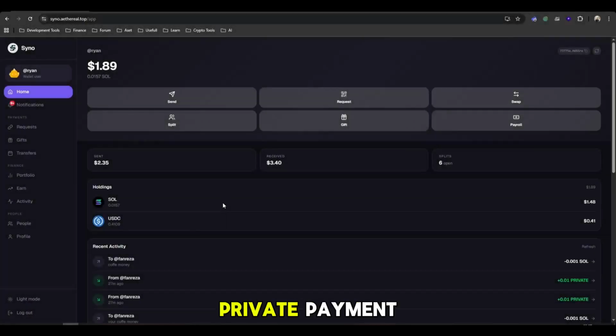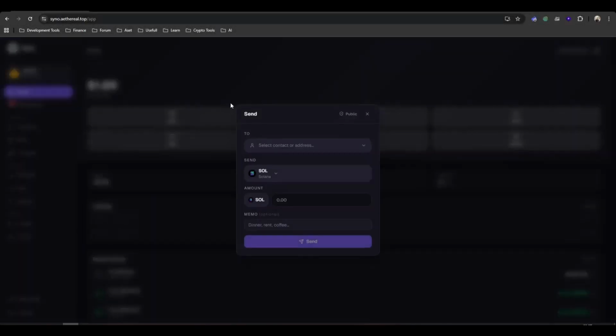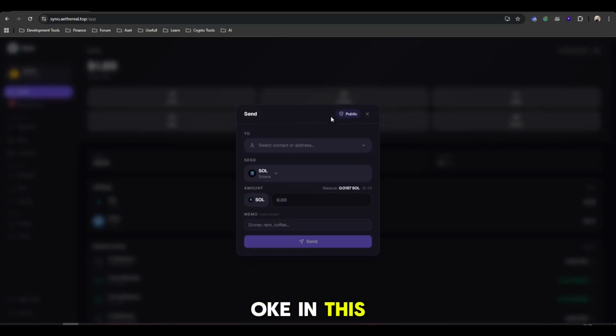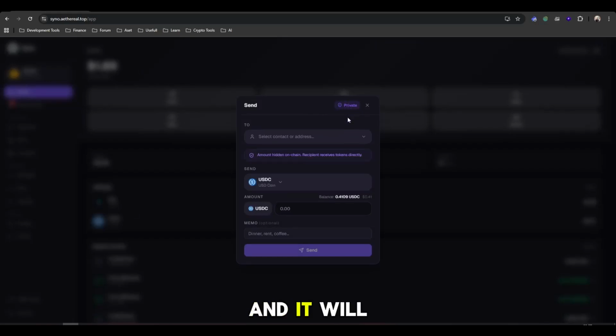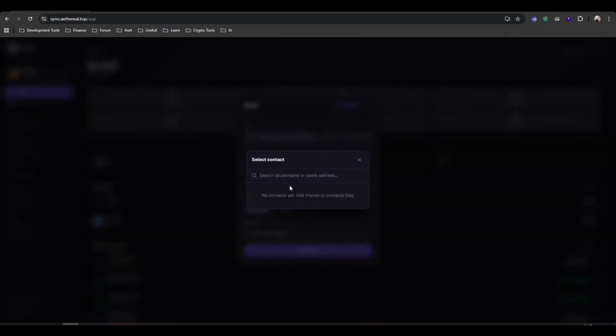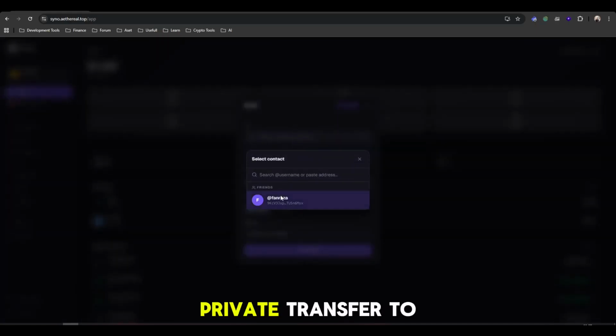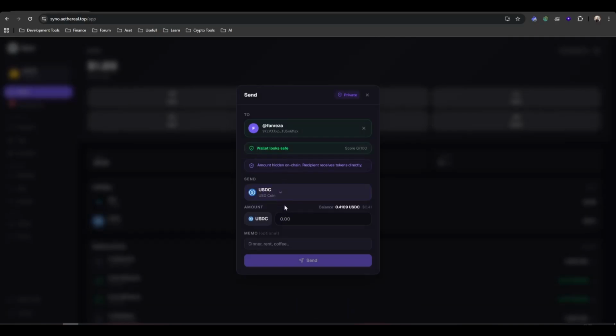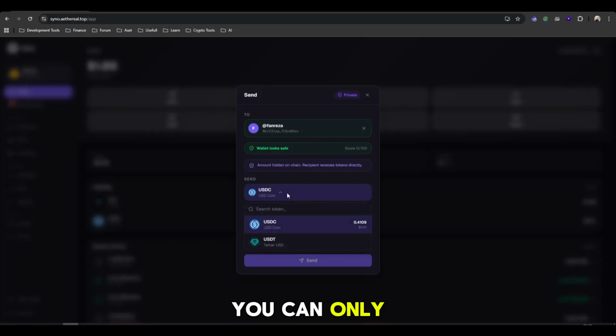Let's do a private payment. This button you can click and it will automatically use a private transfer. Okay, let's private transfer to Fundraiser. And in private transfer you can only send USDC or USDT, but that's fine.